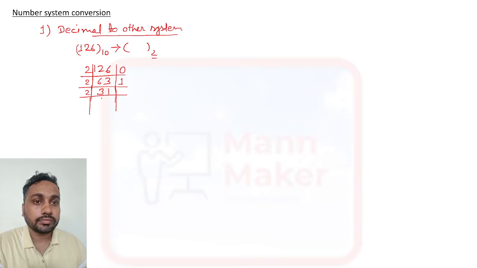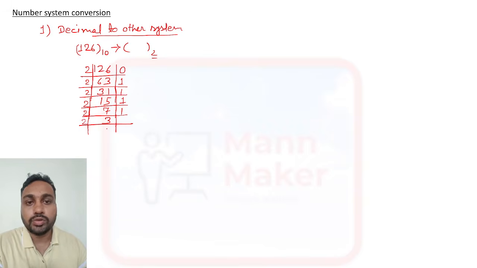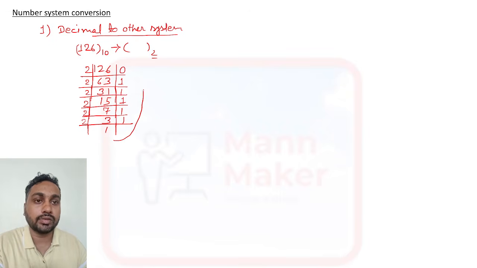Now if you divide 31 by 2, 15 times 2 is 30, and 1 remainder. Now divide by 2 again, 7 times 2 is 14, so 1 remainder again. Dividing by 2 again, 3 times 2 is 6, so 3 and 1 remainder. Now divide by 2 again, it will come 1 and 1 remainder. You need to divide till the last, until you can't divide by 2 anymore.